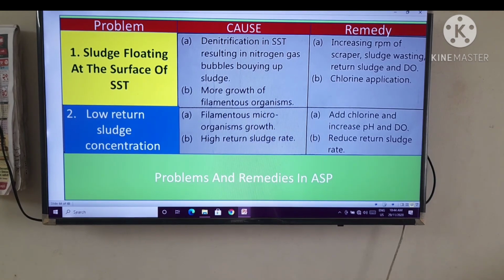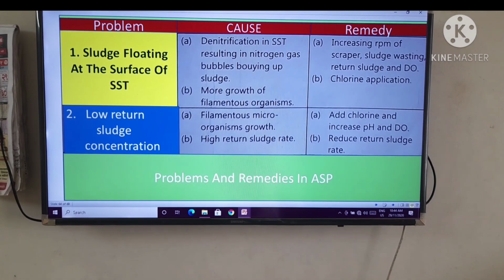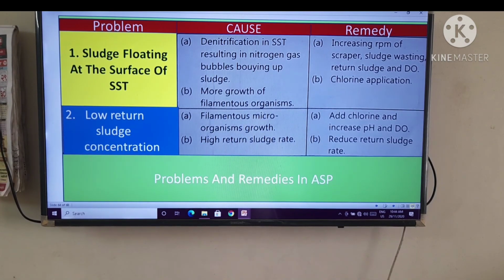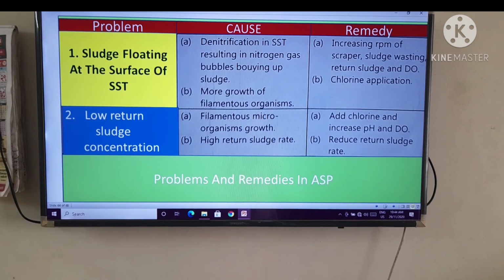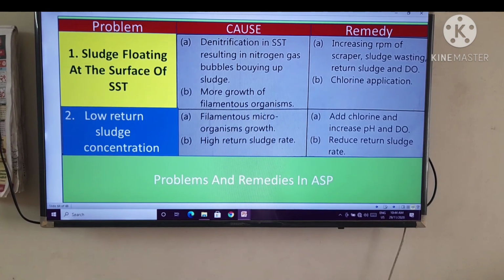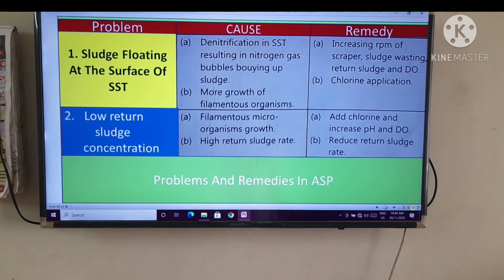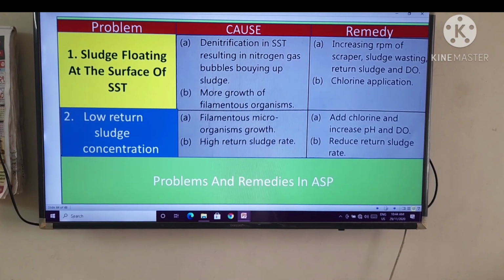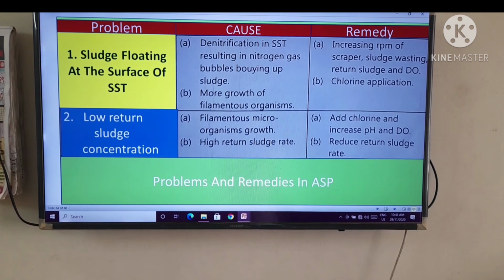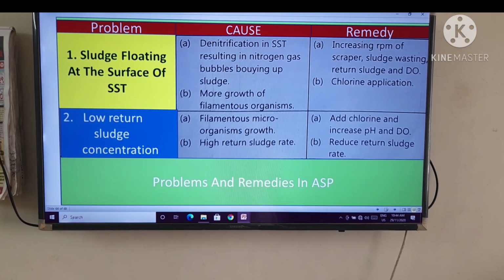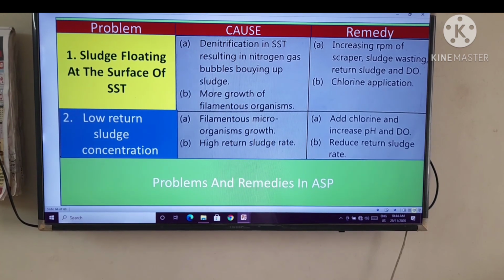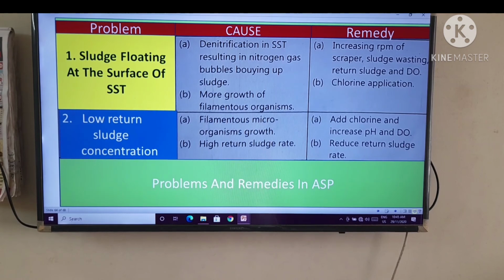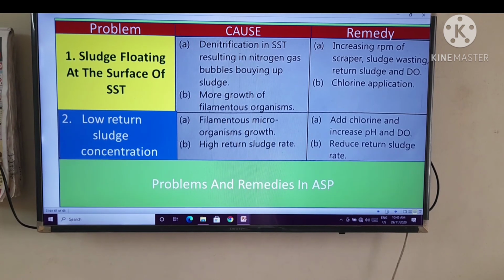The problems and remedies in ASP. What are the problems in activated sludge process which are found, and how to tackle them by providing the solution, that is remedies, are in front of you. Problem 1: the sludge floating at the surface of SST. It is caused due to denitrification in SST, resulting in nitrogen gas bubbles buoying up sludge, right?